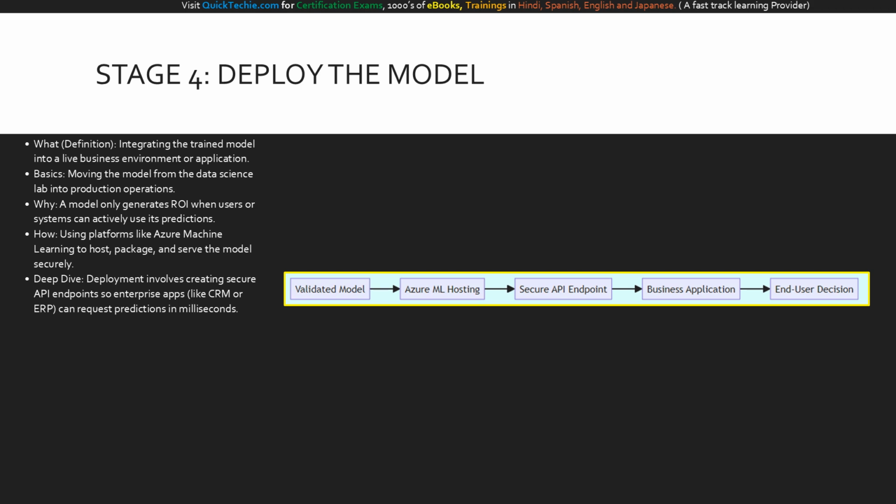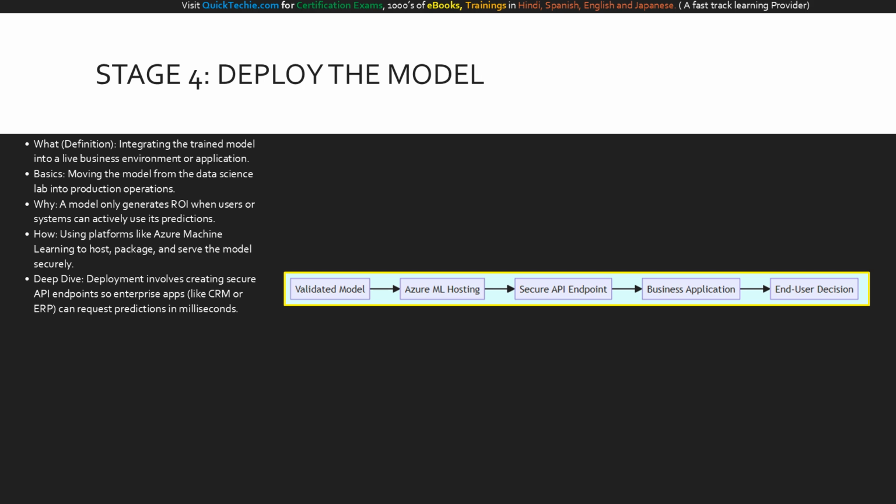This diagram shows the critical bridge between data science and business operations. The validated model is handed off to Azure ML hosting. It is then exposed as a secure API endpoint. Think of this endpoint as a secure gateway, allowing your existing business applications to request predictions in real time. Finally, this seamless integration empowers the end user, whether it's a sales rep or an automated system, to make a